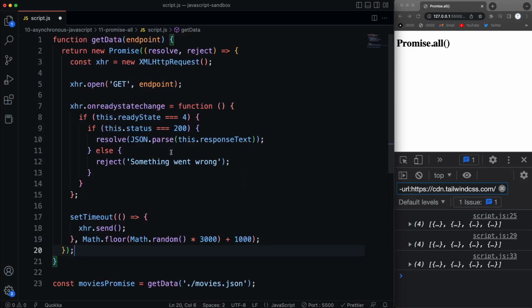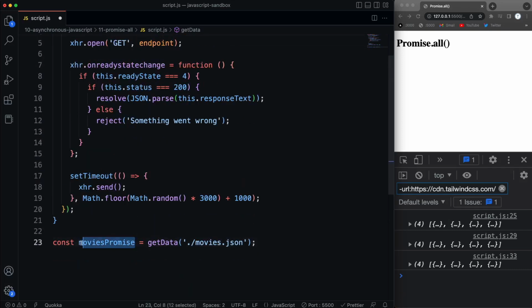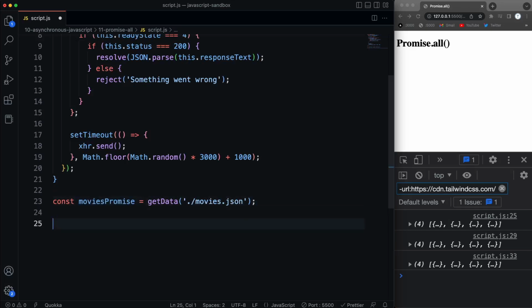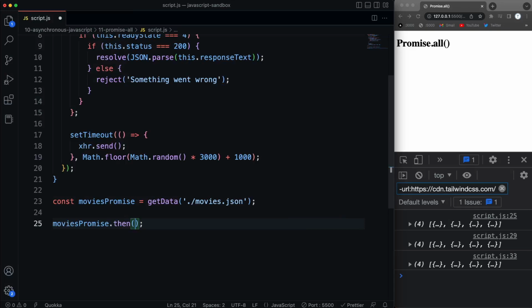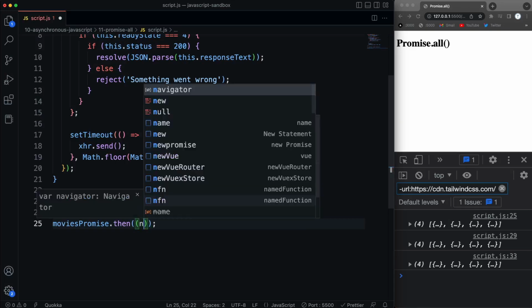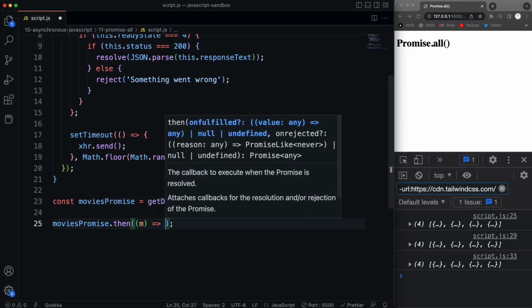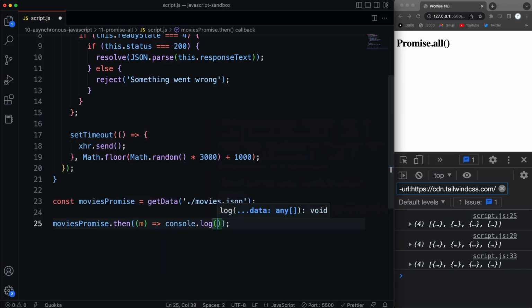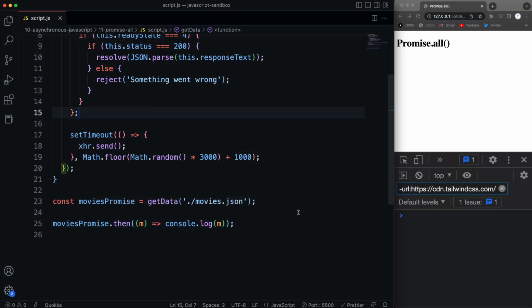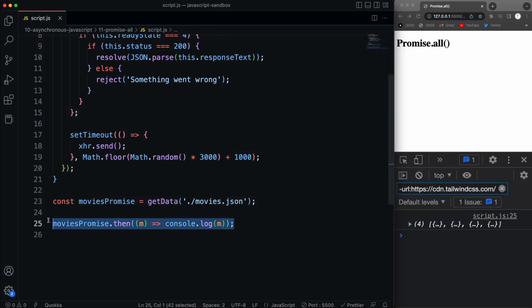All we're doing is taking the returned promise from this function and putting it in this variable. If I wanted to, I could then do moviesPromise.then, and I'll delete this after, but just to show you, I could console.log it and I should see the movies array, because that promise is now in this variable.